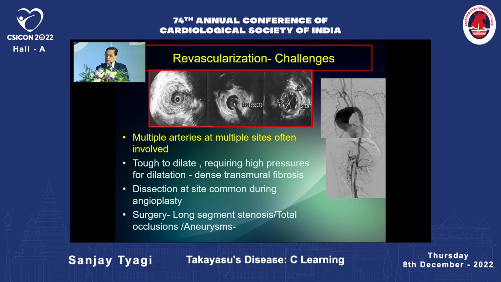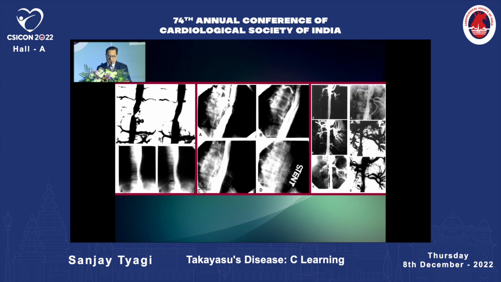Because of the multiple sites of involvement, multiple arteries at different sites, this patient had stenosis of the arch vessels, renal arteries and coronary arteries. So surgery is also very difficult because the whole body has different types of stenosis. But surgery has a special place in patients who have long segment stenosis, like this patient, in whom you can see the thoracic aorta down to the abdominal aorta is severely stenosed, as well as the renal arteries. Total occlusions and aneurysms are another subgroup of patients which requires a surgical approach.